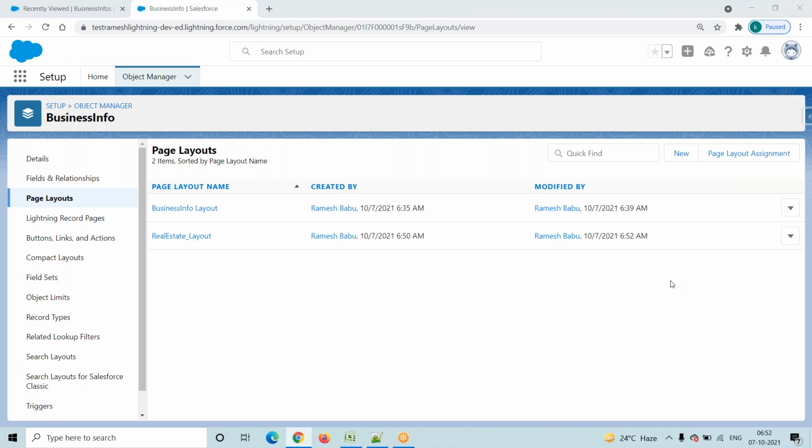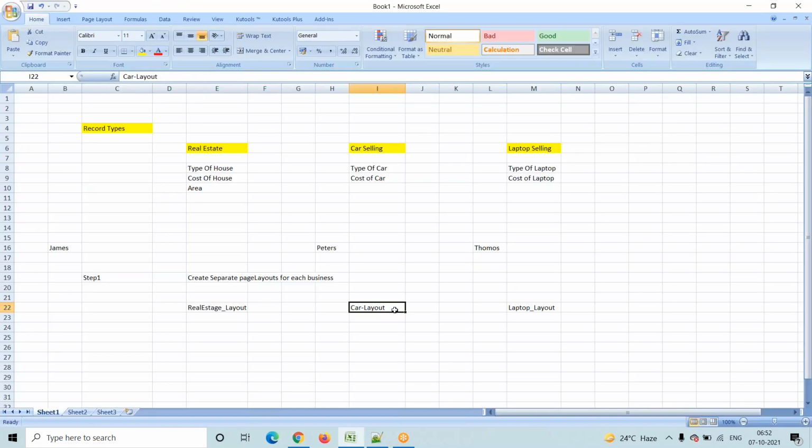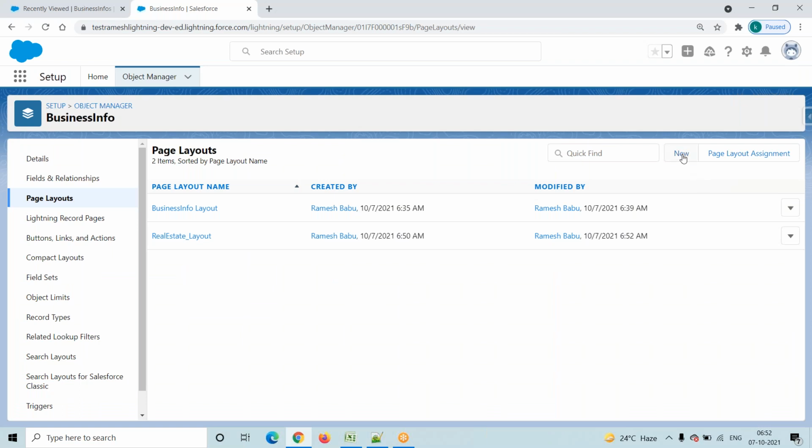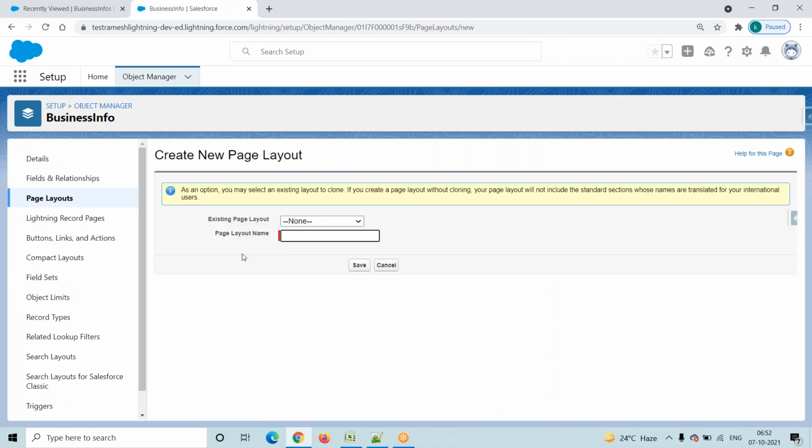Now I will go and create one more page layout. My page layout name is car layout. Click on this new button. This time, for the existing page layout, I will not select anything. I will just make it blank. And here my page layout name is car layout.